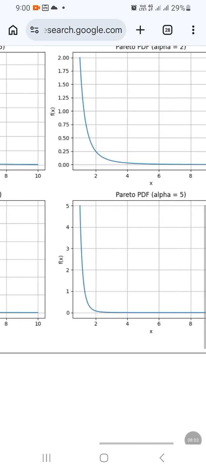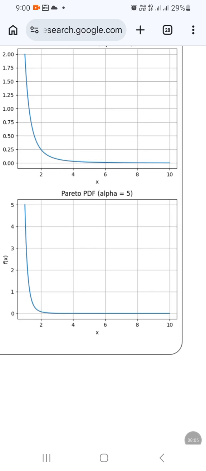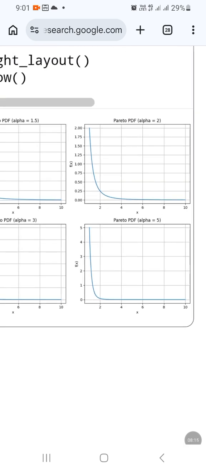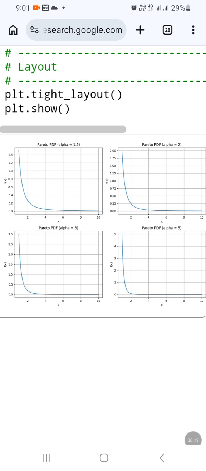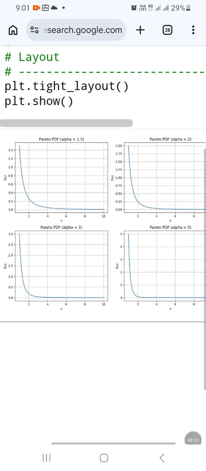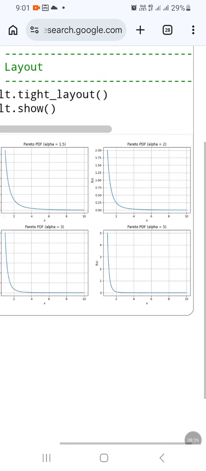Alpha equal to 5 means the tail is not at all heavy. Look at this, so extreme values will be very few. When our data contains extreme values, for a heavy tail there will be more extreme values in the data. For a light tail there will be fewer extreme values.